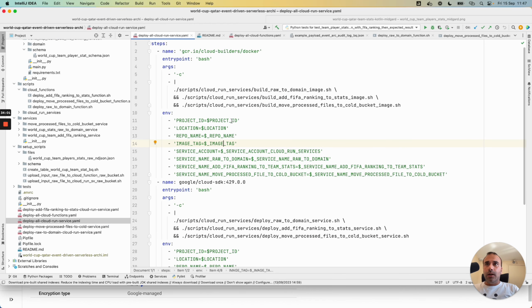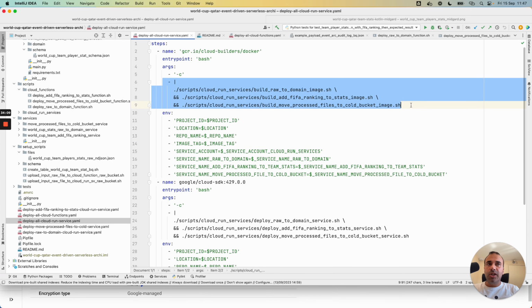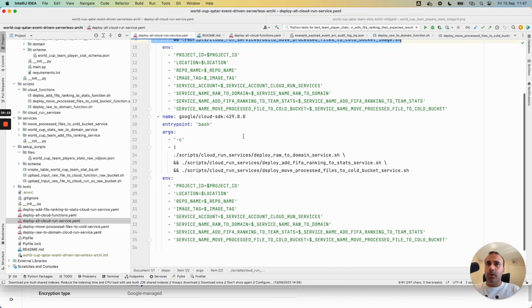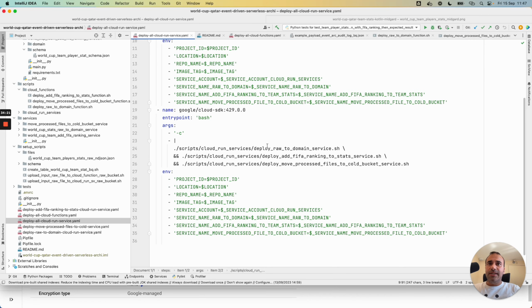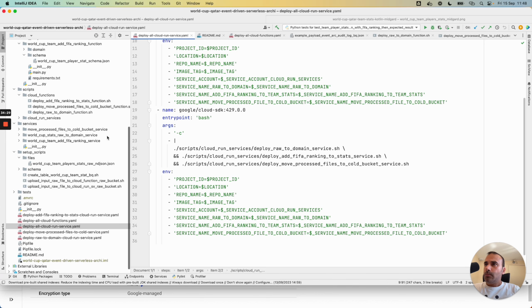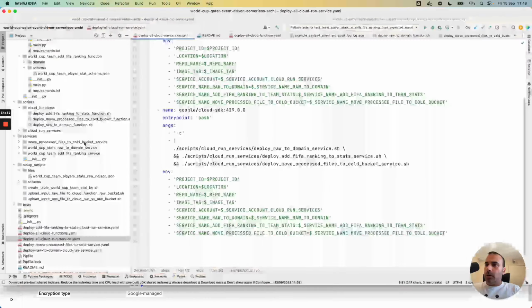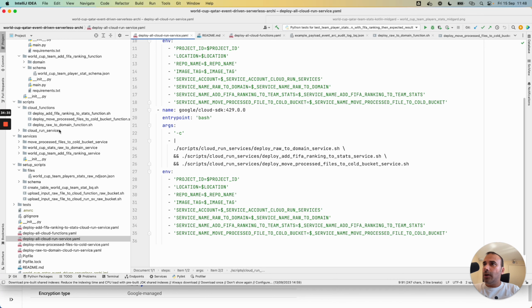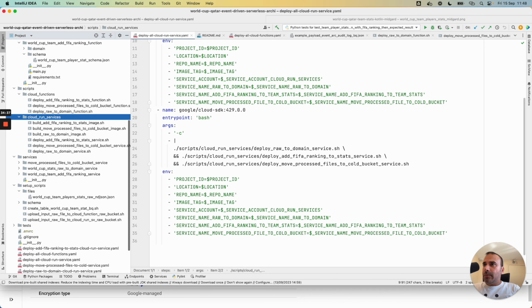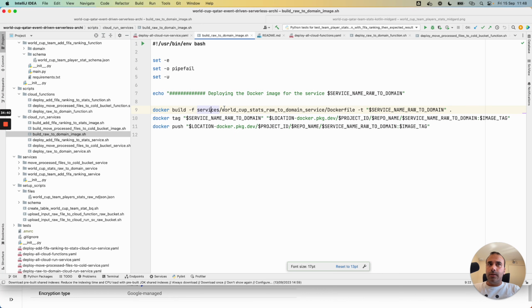For Cloud Run, it's based on Docker images. Firstly, I need to build and publish all my images to Artifact Registry. I have my 3 Docker images here. And a second step will execute some bash script to deploy my Cloud Run services as expected. I will show the script for Cloud Run. For the Docker images, the logic is simple here.